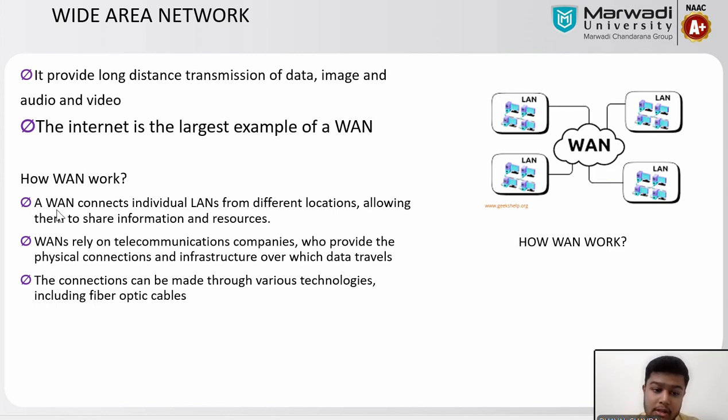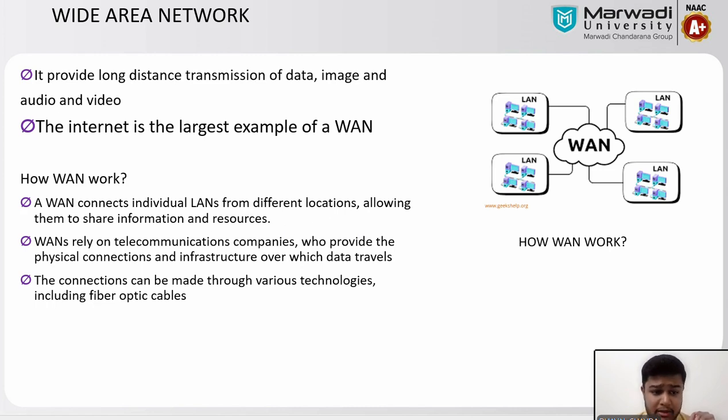It connects individual LANs from different locations, allowing them to share information and resources. Wide area networks rely on telecommunication companies. Telecommunication means communication over a very large scale or very far distance. These companies provide physical connection and infrastructure so that data can travel.